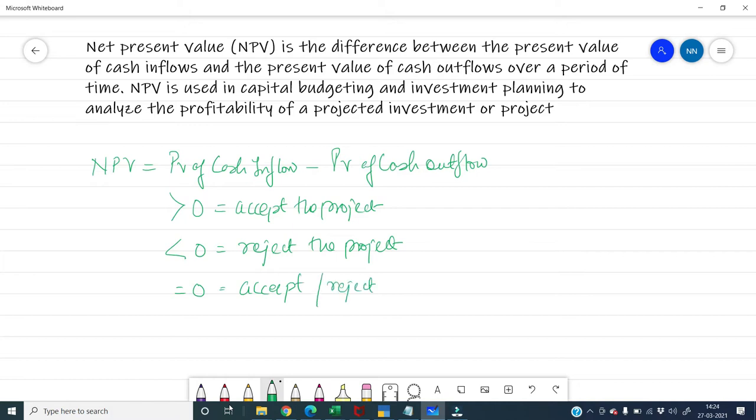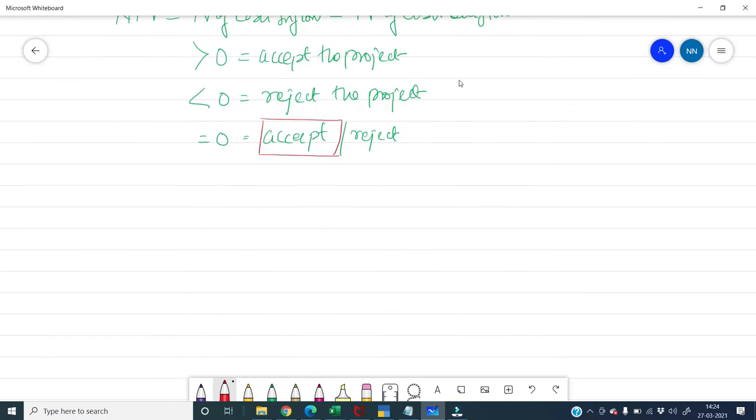But in most of the books and online you will find the choice they have chosen is that you should accept this particular project. You should not reject it, you should accept the project. So now let's try to understand how this NPV functions.